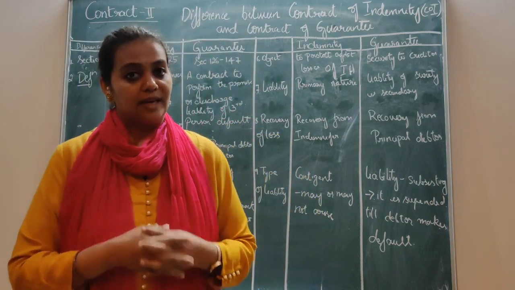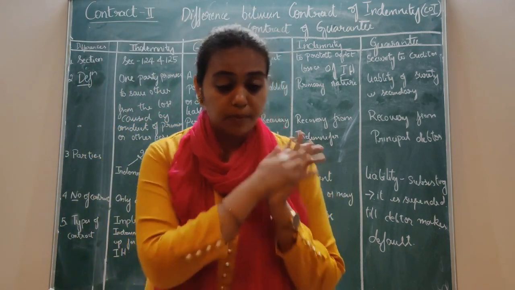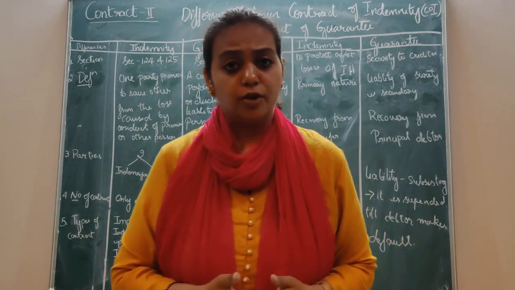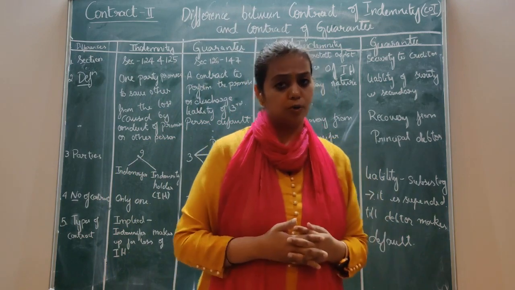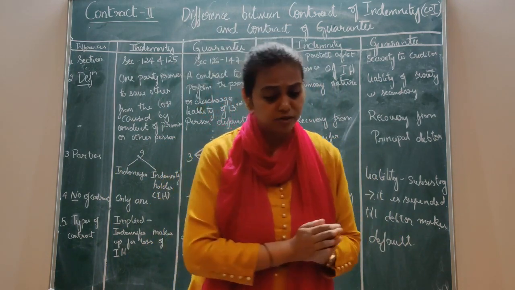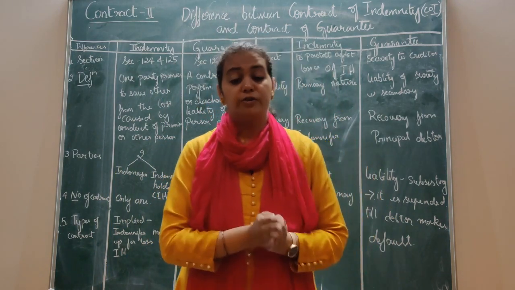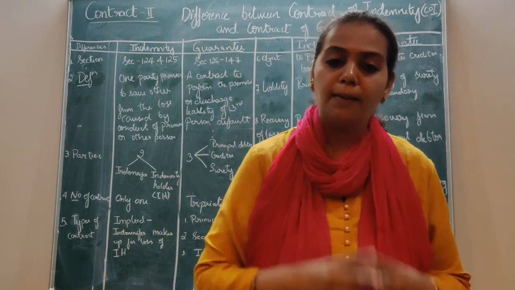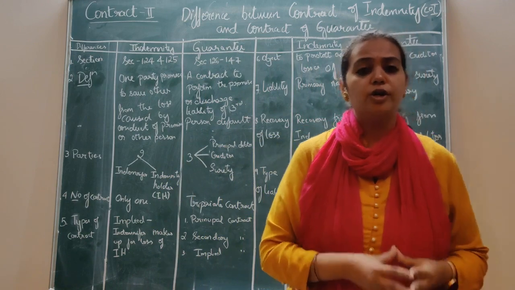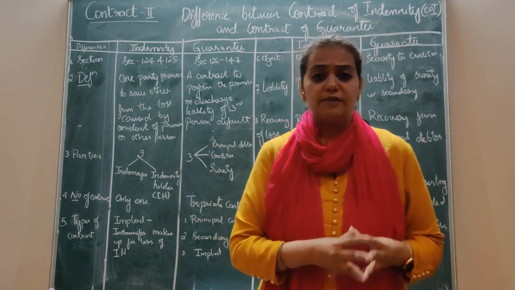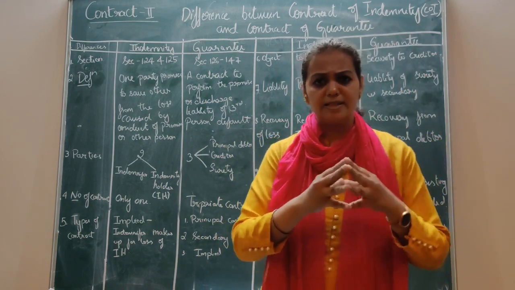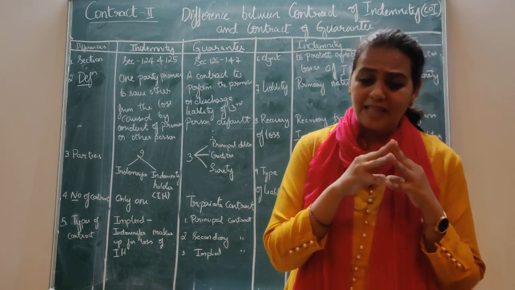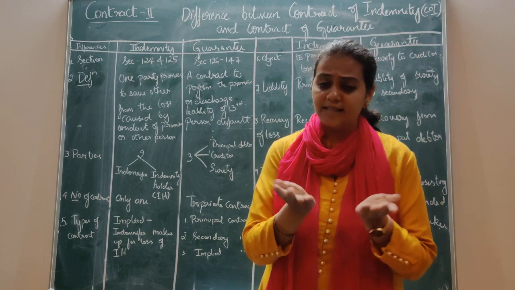Then we got to know the essentials of a contract of guarantee: existence of principal debt, consideration, free consent of surety, and it can be written or oral. These are very important things. You have to be well prepared for this. Then coming to the next point, the liability of the surety. Liability of the surety is always coextensive with the liability of the principal debtor. We got to know a case law there also. What is the meaning of coextensive? It is exactly the same.